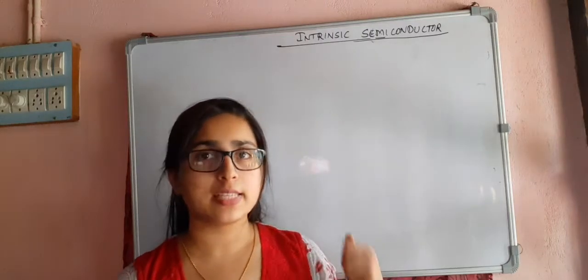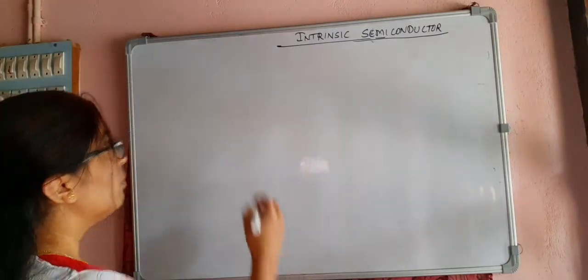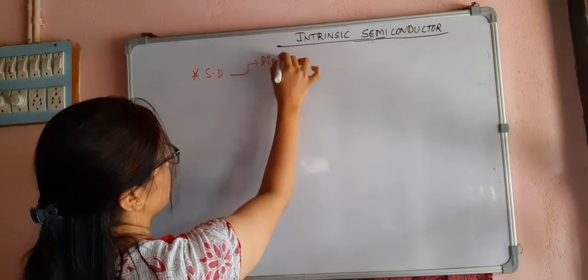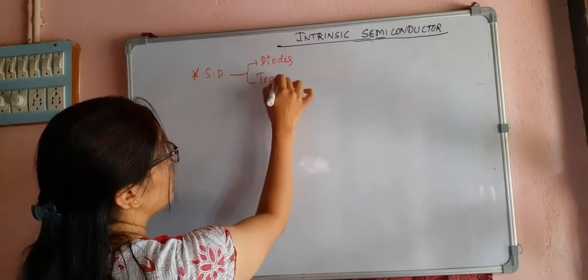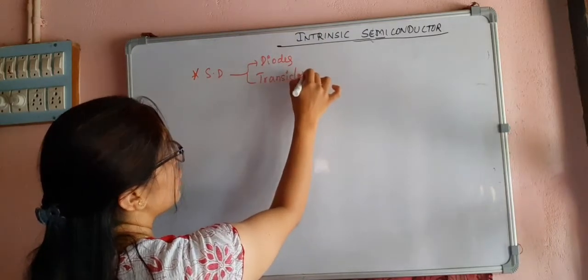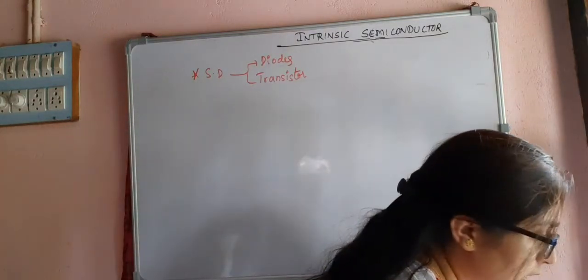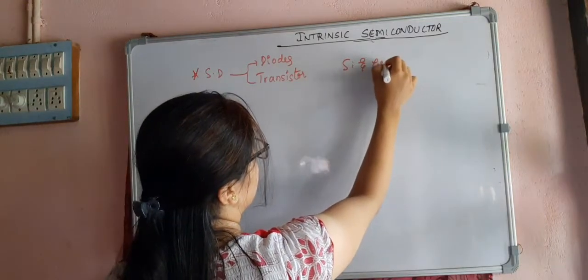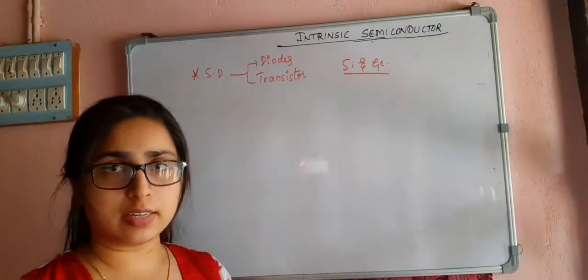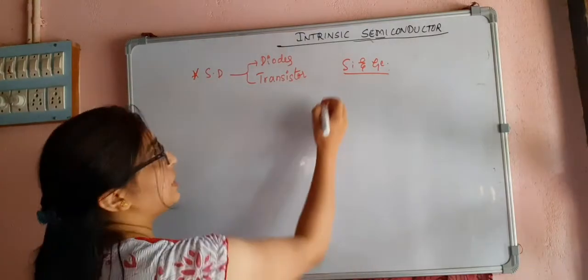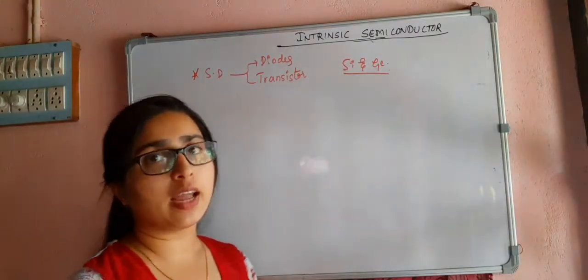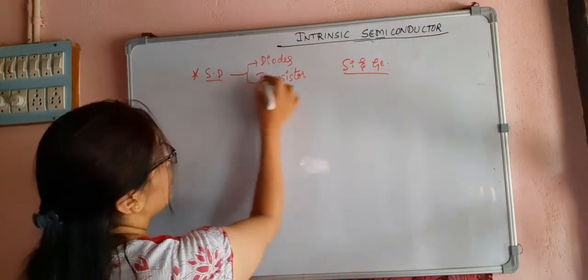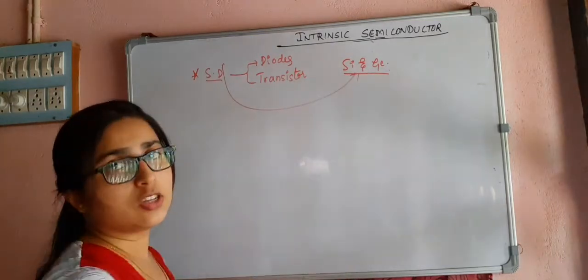So in this video, let us study about the intrinsic semiconductor. Before that, semiconductor devices, they are diodes, transistors. They are made up of single crystal semiconductors. So single crystal semiconductor is nothing but your silicon and germanium. In my previous video, I told you about the single crystal semiconductor and the compound crystal semiconductor. Compound crystal semiconductors are gallium arsenide phosphide, gallium nitride.